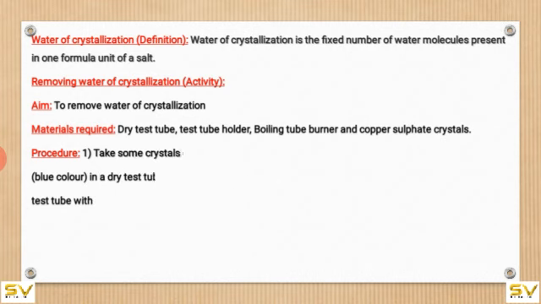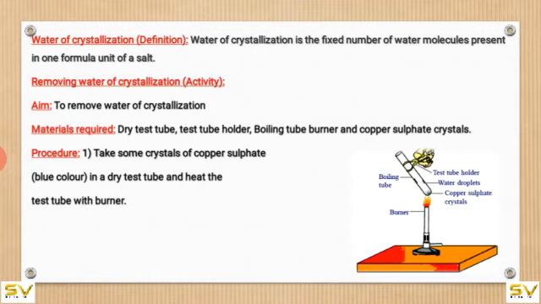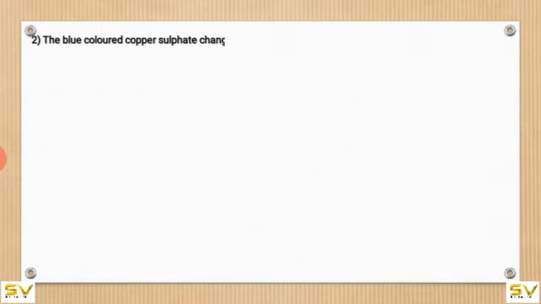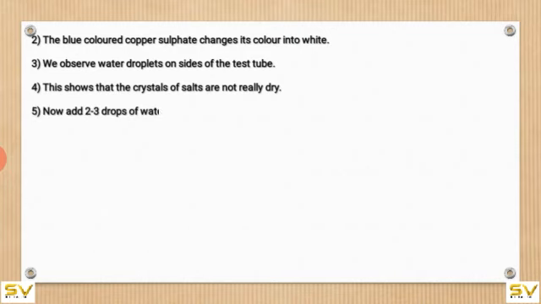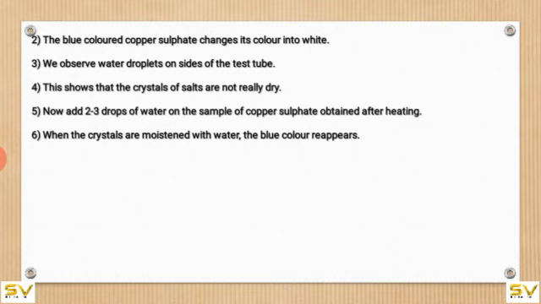The procedure: take some crystals of copper sulfate in a dry test tube and heat the test tube with the burner. The blue colored copper sulfate changes into white color. We observe water droplets on the sides of the test tube. This shows that the crystals of salts are not really dry. Now add 2 to 3 drops of water on the sample of copper sulfate obtained after heating. When the crystals are moistened with water, the blue color reappears.